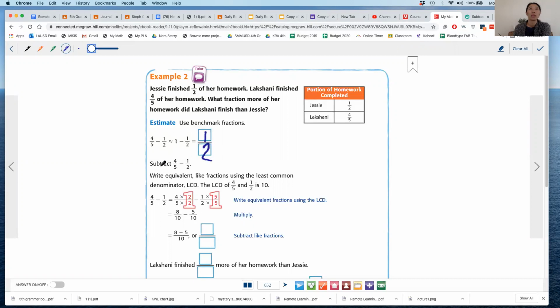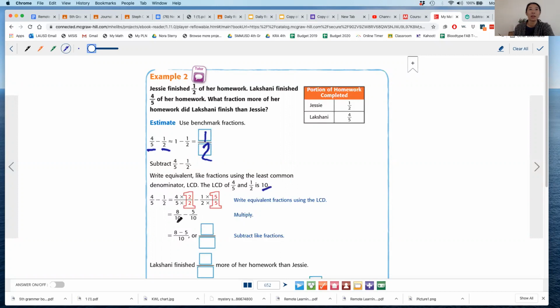So if I subtract 4/5 minus 1/2, I have to find equivalent fractions using the least common denominator. Let me see, 4/5 has 5 in the denominator and 1/2 has 2 in the denominator. 5 and 2. Let me find a common multiple. 2, 4, 6, 8, 10. 5, 10, right? So the common denominator would be 10, okay?